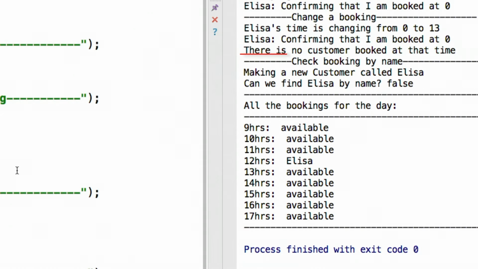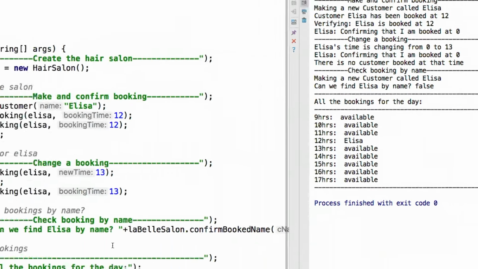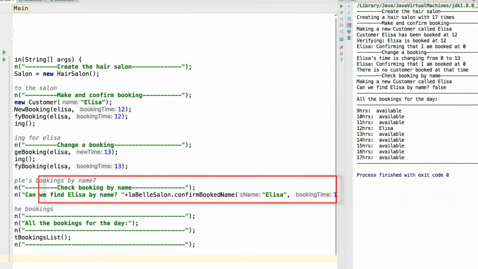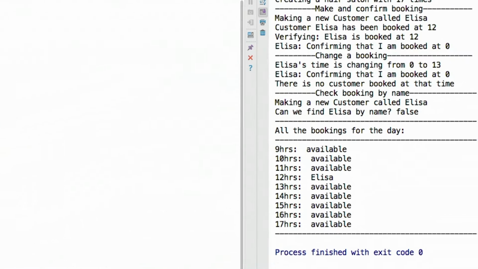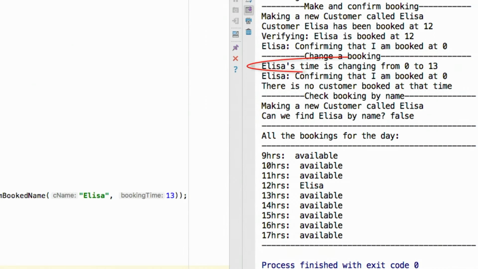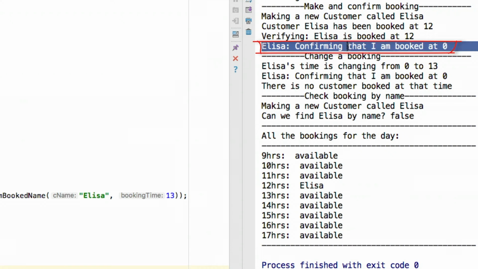Then it says, making a new customer called Elisa, and we're not quite sure why that's happening, but we can see we're trying to find a new booking by name. So both these printouts must be happening over here when we call confirm booked name. And something's going wrong, and we're not finding our booking for Elisa. And then we see all the bookings for the day, and Elisa is booked at the wrong time because we wanted her to be booked at 13. Whew. Okay, so what are we going to chase down first? Let's chase down this bug that Elisa doesn't confirm her new booking.